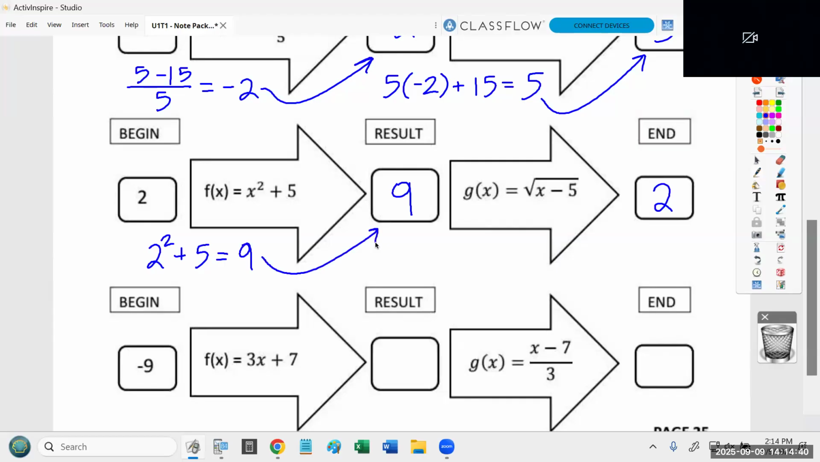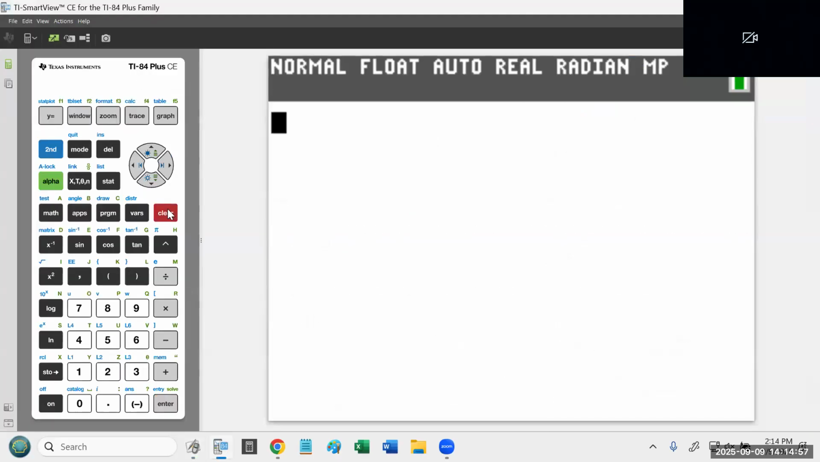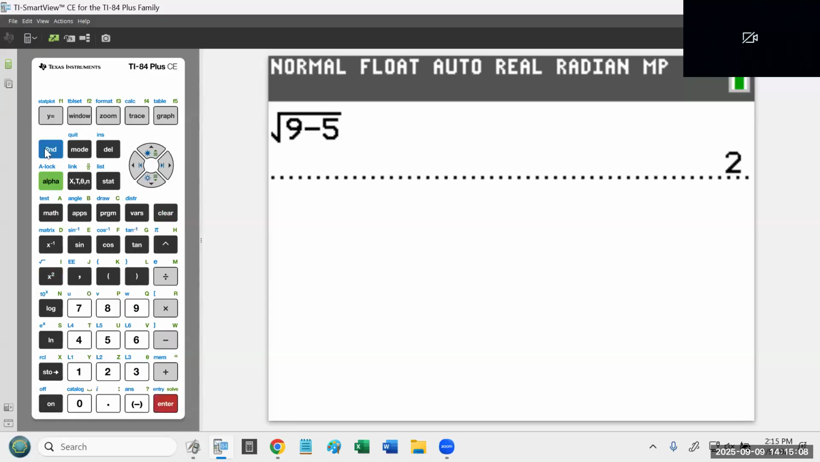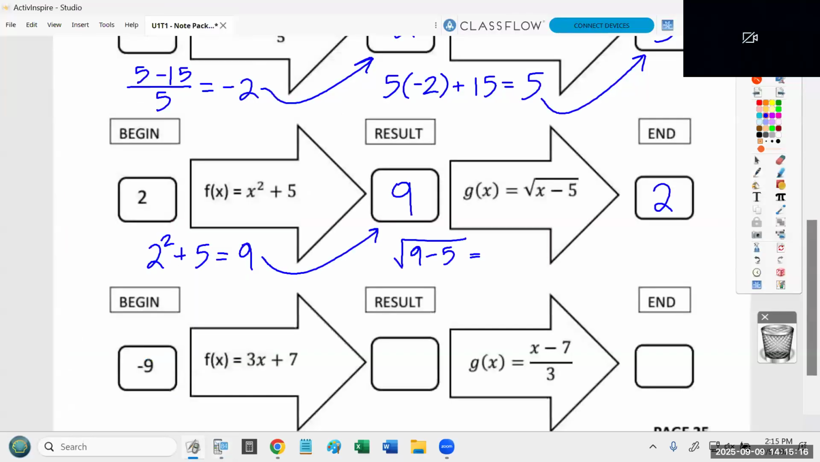So the function turned 2 into 9. We're now going to take 9, plug it in over here. So I'm going to write square root of x minus 5, but instead of x, I'm going to write 9. 9 minus 5 is 4. And again, feel free to use the calculator. The square root symbol is hidden underneath the x squared key, but it's blue, so I hit the blue button first, then the x squared button. Or you could do the 9 minus 5 is 4 and do it that way. But the reason the square root of 4 is 2 is because 2 times 2 is 4. And that confirms that we did this correctly.